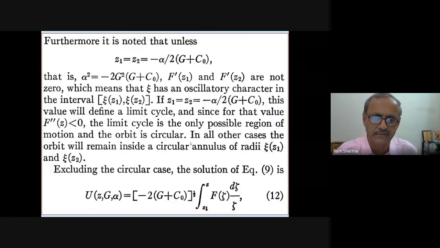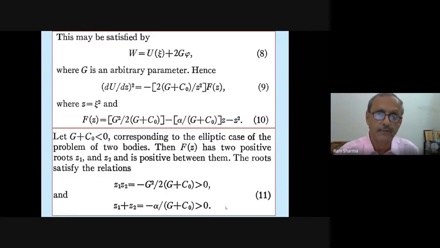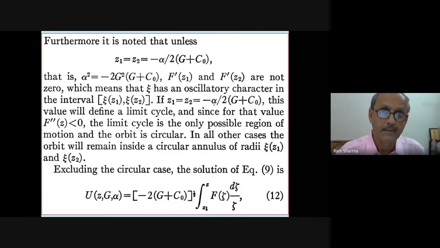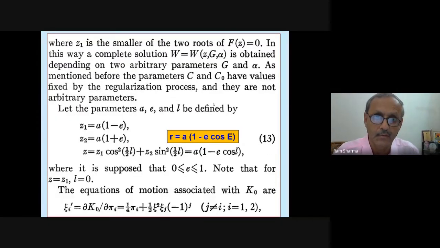These are all the conditions. Now for the circular case, he comes over here. So he integrates that. Whatever you got for u, you write in integral form now, and then he introduces these parameters.